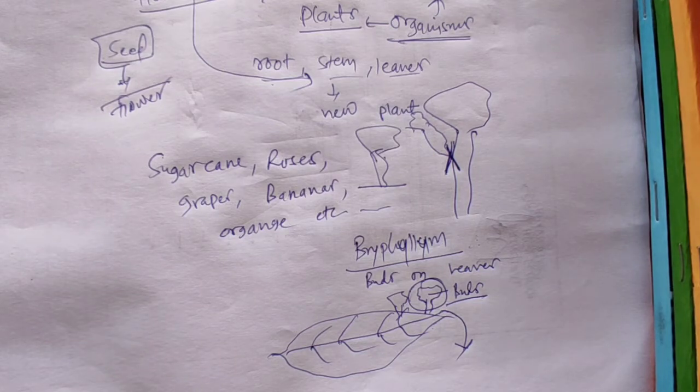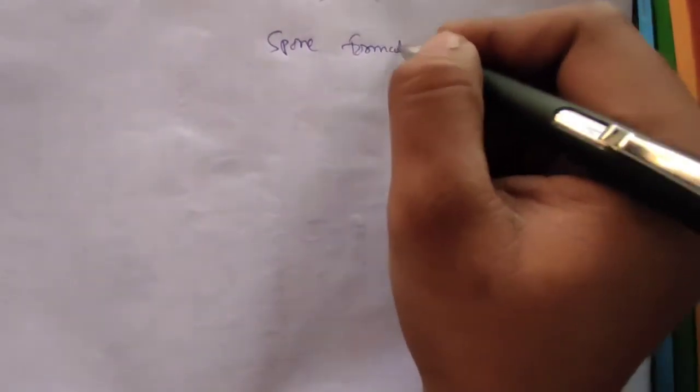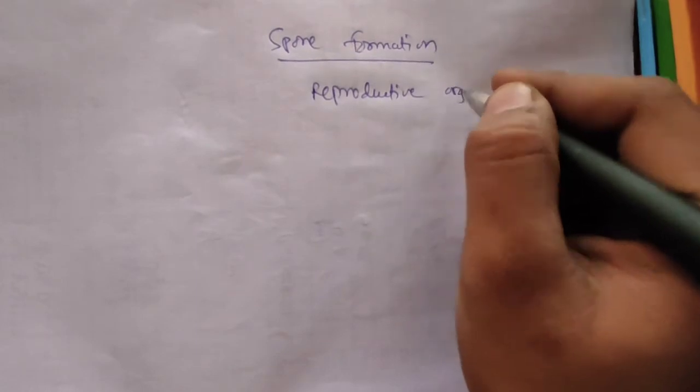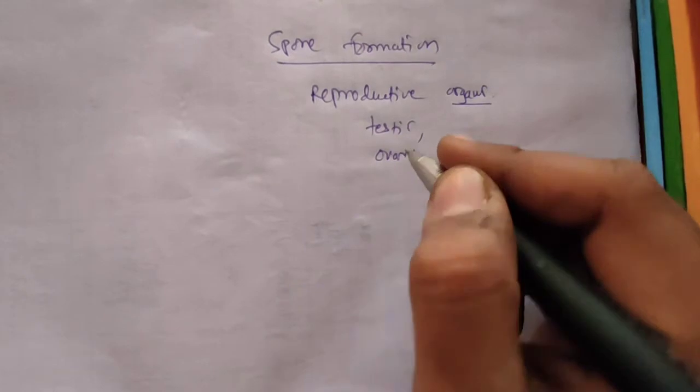So we should move on to the next process of reproduction, which is spore formation. Our last mode of reproduction used by a single organism is spore formation. You have basic knowledge that complex multicellular organisms like us, human beings, have special reproductive organs like testis and ovary in male and female respectively.